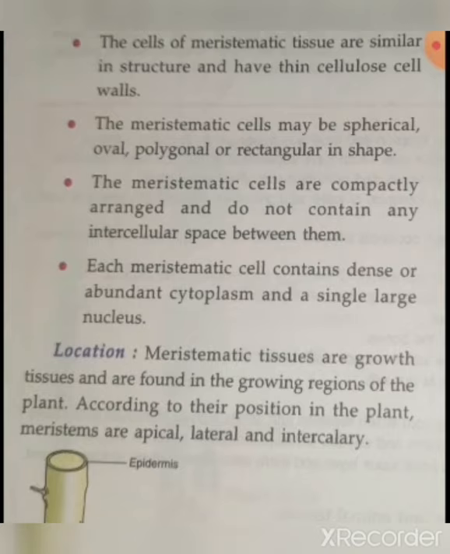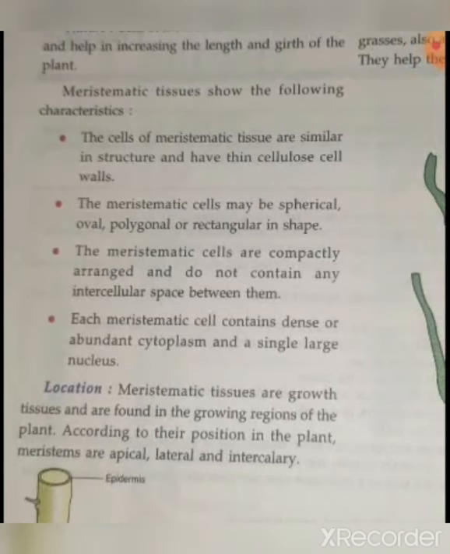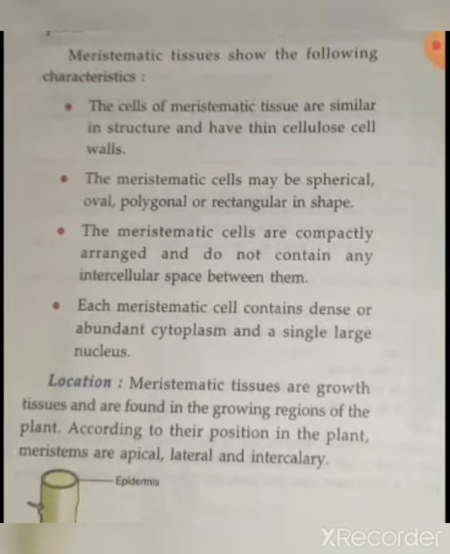Now let's talk about their location, means where meristematic plant tissues are present. Meristematic tissues are growth tissue and are found in the growing region of the plant, where growth takes place. According to their position in the plant, meristematic tissues are of three types.